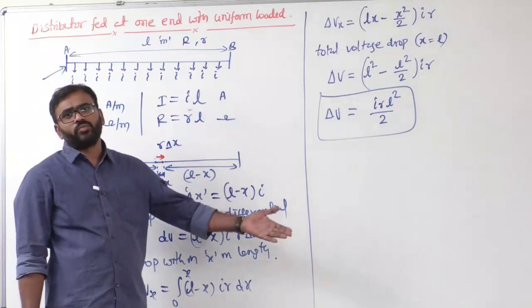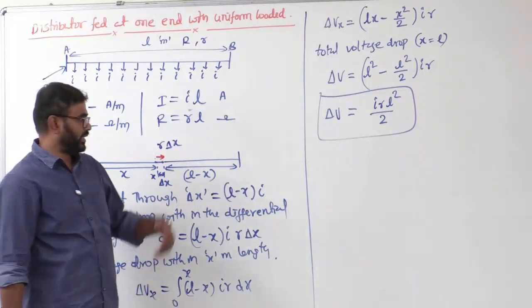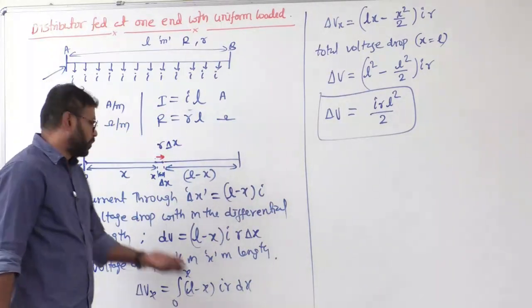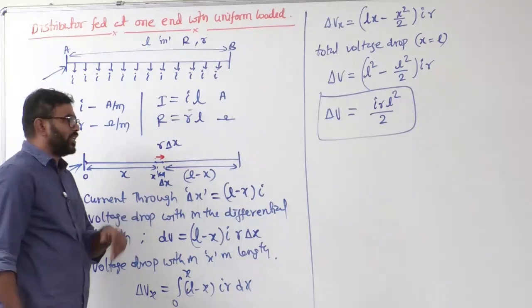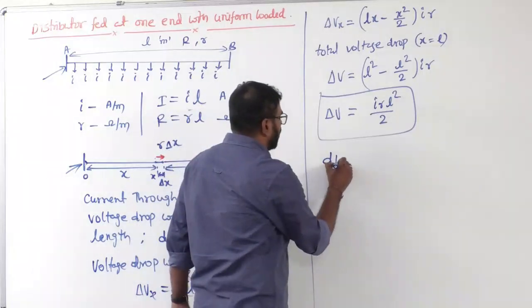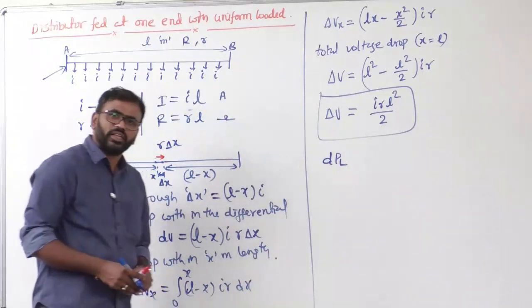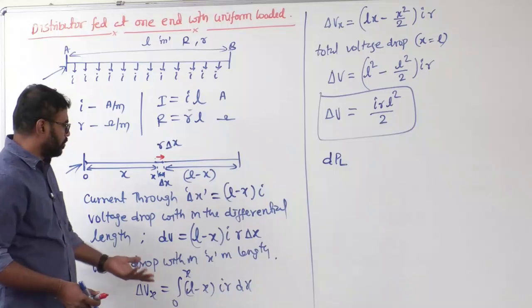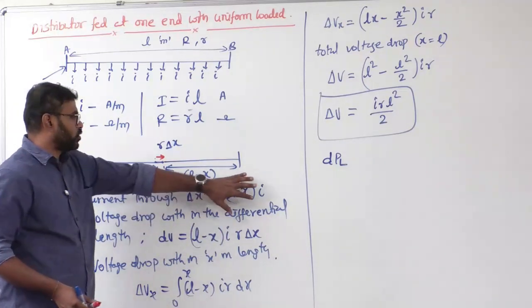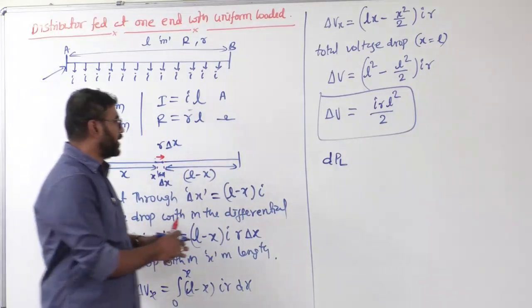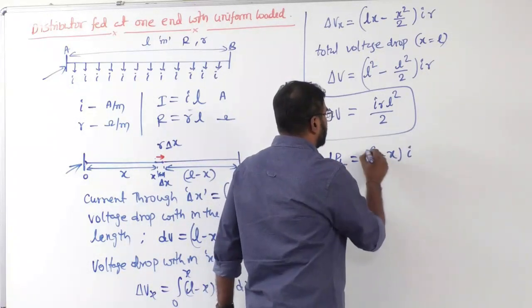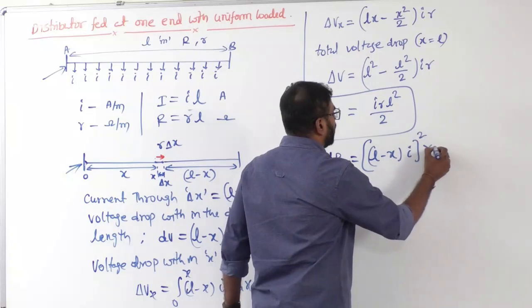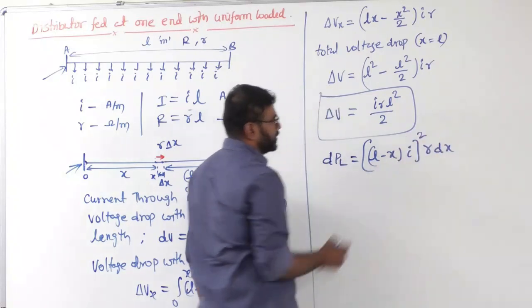Now that's the total voltage drop formula for a uniformly loaded distributor fed at one end. The next important thing is total power loss. Very simple, sir. What is the power loss in this differential length, DPL? Simple: current square into R. So now I get L minus x, into I whole square, into R times dx.